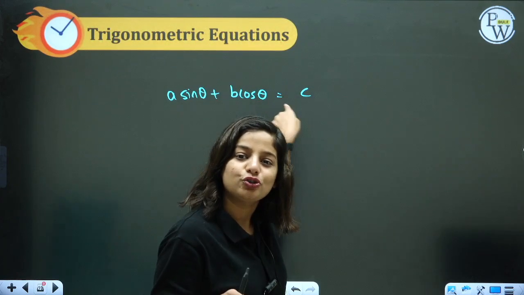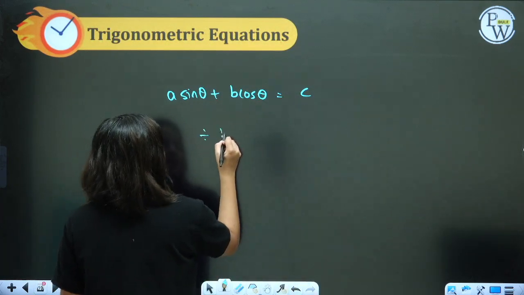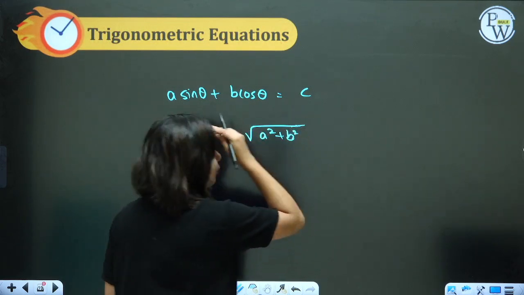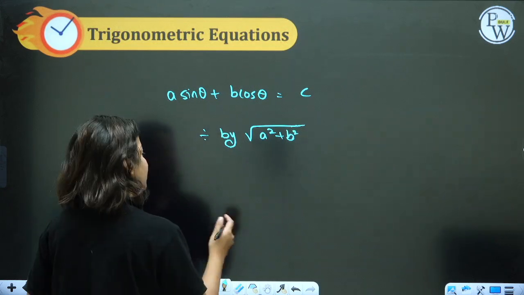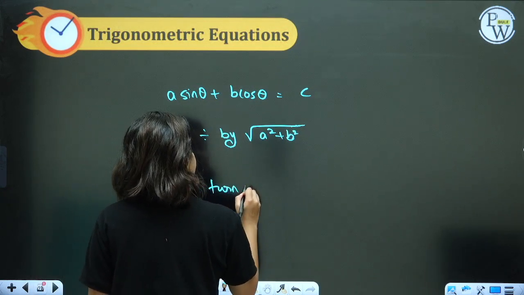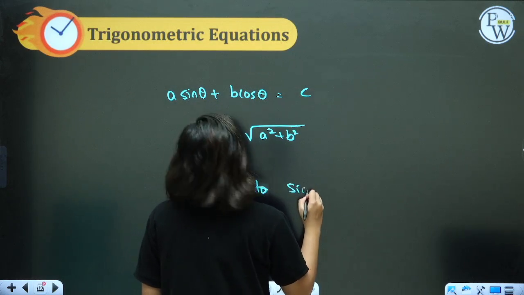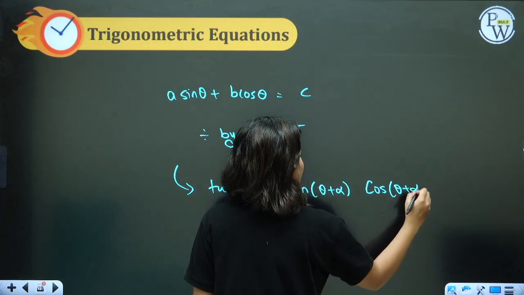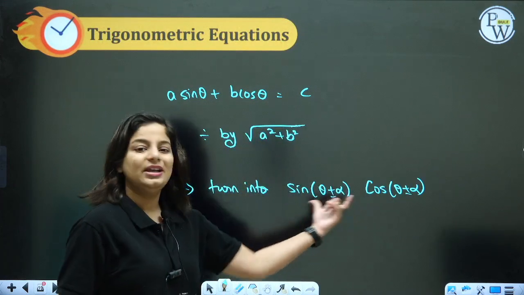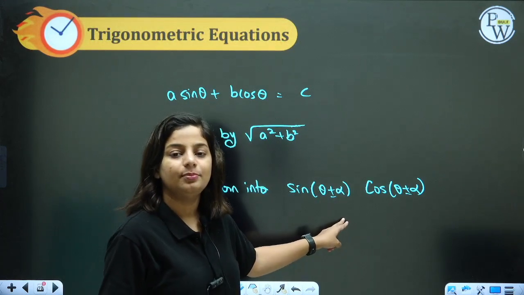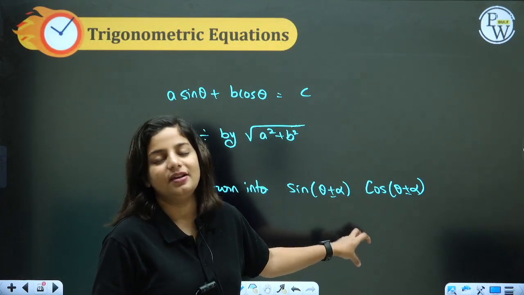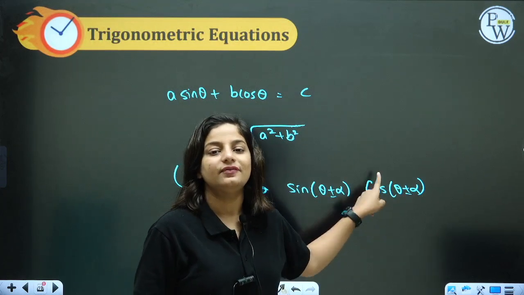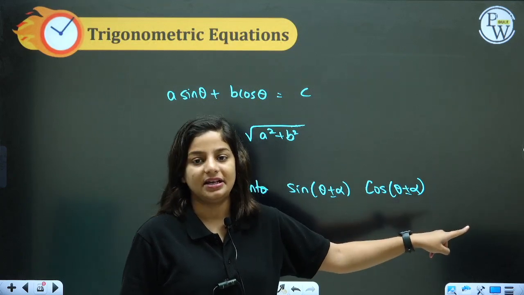Now here, in order to solve this question, you will be dividing by root of a square plus b square and try to turn it into a formula of either sine of theta plus alpha or cos of theta plus alpha. You will get this expansion. What is sine of theta plus alpha? Sine theta cos alpha plus cos theta sine alpha. In case of cos of theta plus alpha it is cos theta cos alpha minus sine theta sine alpha.